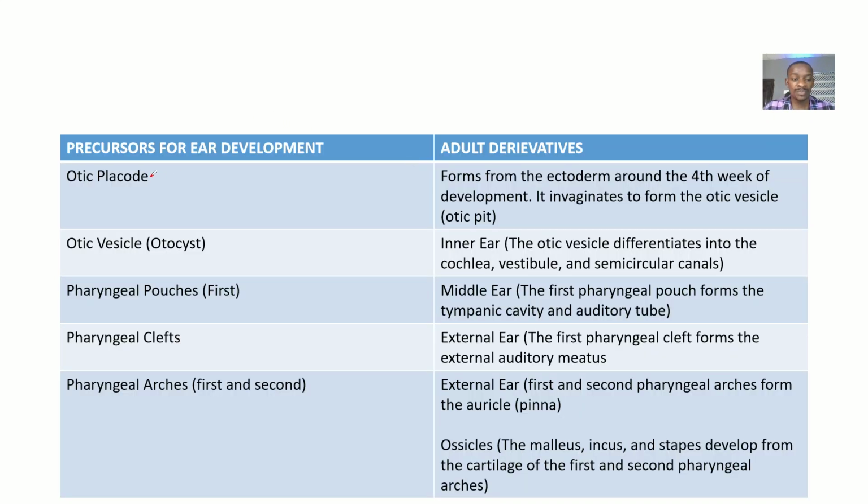So we have the Otic Placode. The Otic Placode is not really a precursor of an adult derivative, but it gives rise to something that is useful. The Otic Placode actually gives rise to the Otic Vesicle. It's not really part of the adult, but I have to bring it here because your examiner is looking forward to seeing it. So put this one as a heading here. Don't put it inside the table, please.